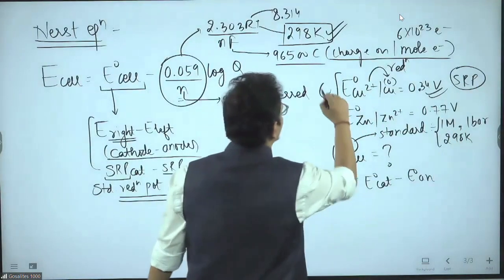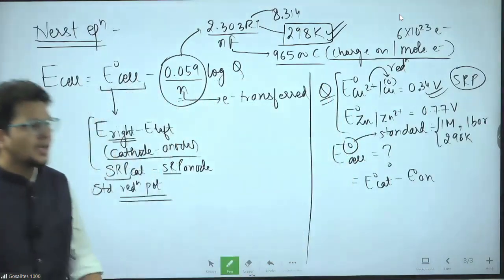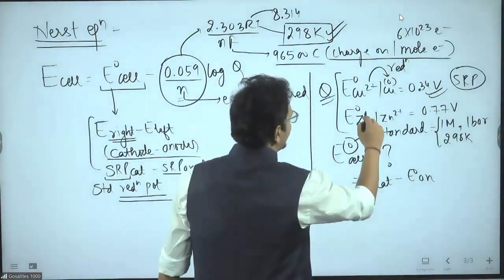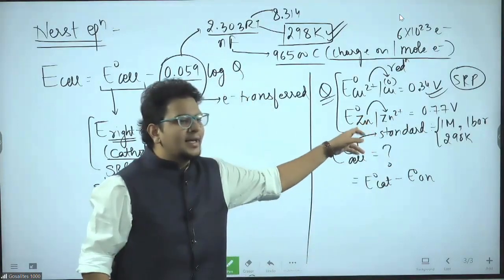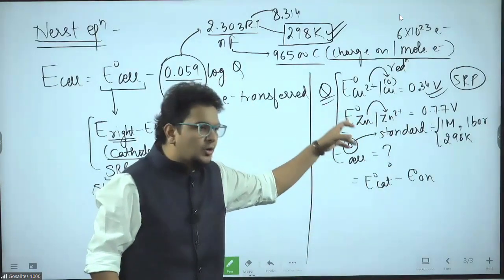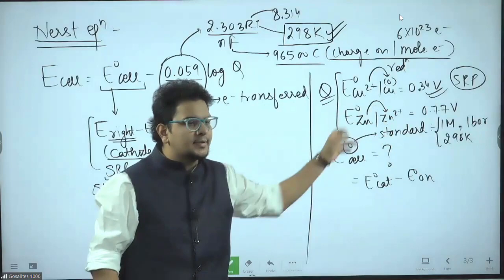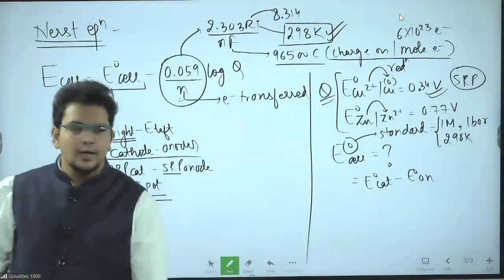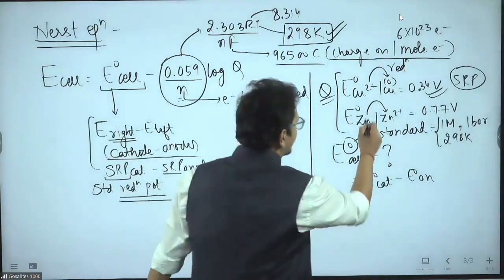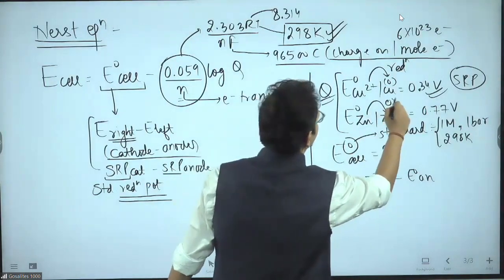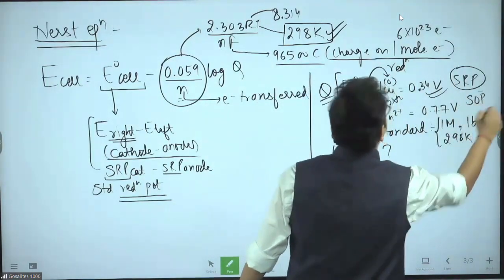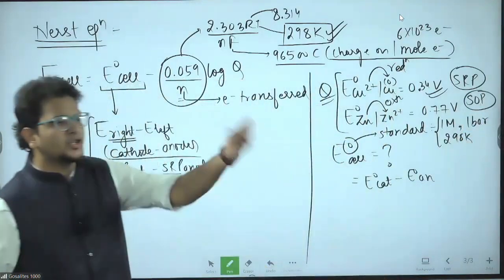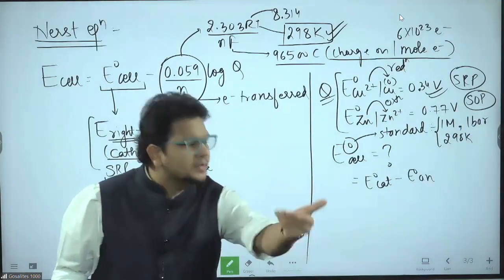which is not very normal in the NEET examination because they try to confuse us. But NEET being NEET can give you something like this also. If you check carefully, is this reduction or oxidation? From Zn to Zn2 plus, is this reduction or oxidation? So your feeling should say, sir, from 0 to plus 2, this is oxidation. So this is not SRP. I can call it SOP, standard oxidation potential.